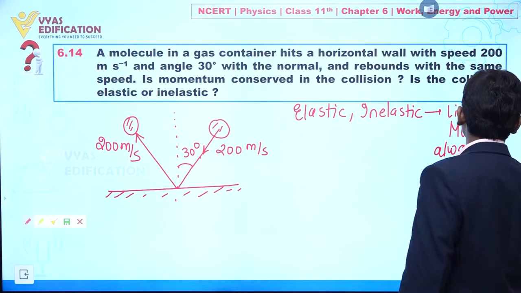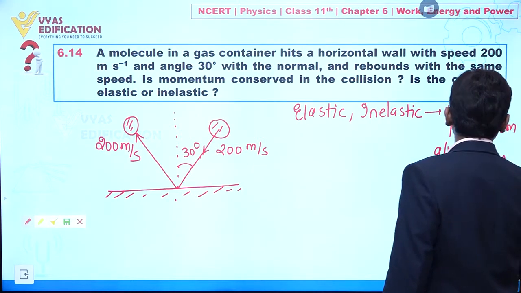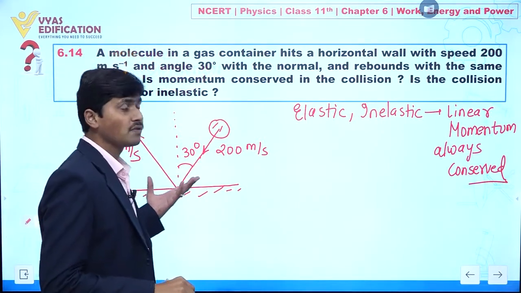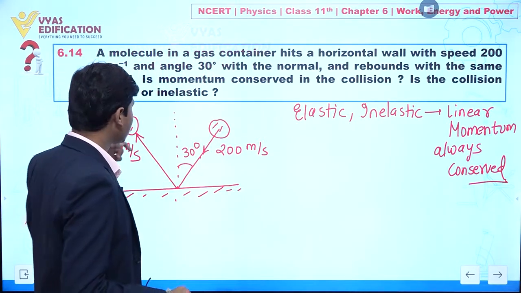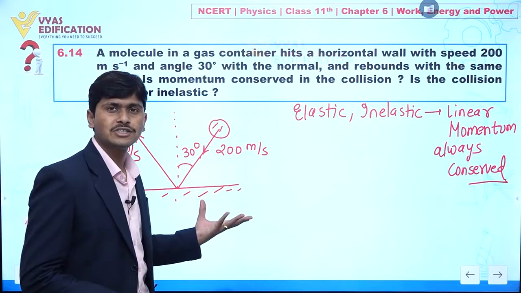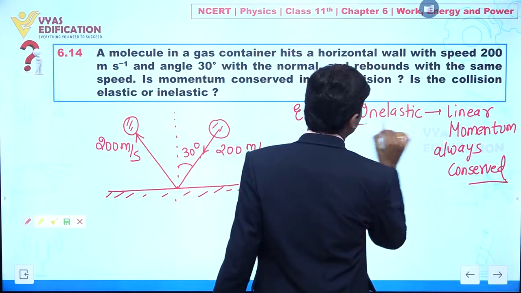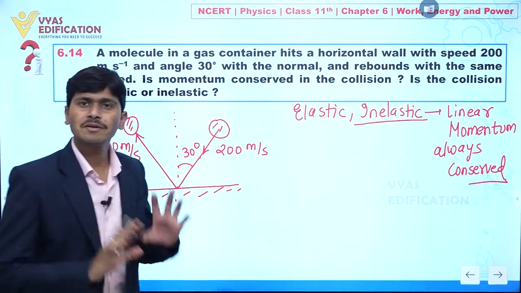Actually there is no external force acting if I consider this molecule and this container wall as a system. So if we are talking about elastic or inelastic collision, linear momentum is always conserved.